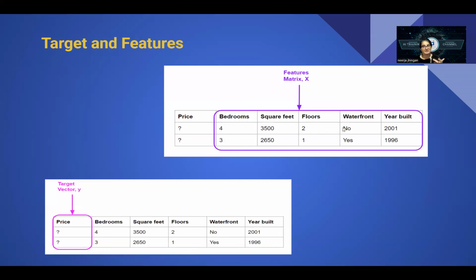So the interviewer may confuse you or trick you with a question. What is the difference between target and dependent variable? What is the relation between target and independent variable? These kinds of questions. You need to understand the difference. There are two technical pairs of terms we use: number one, features and target; number two, independent variable and dependent variable.